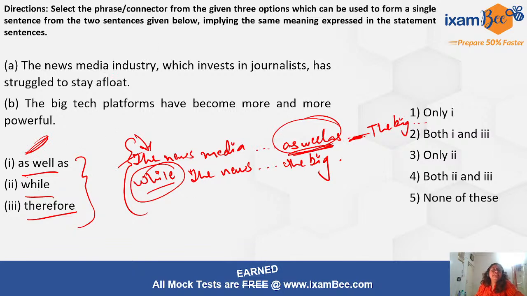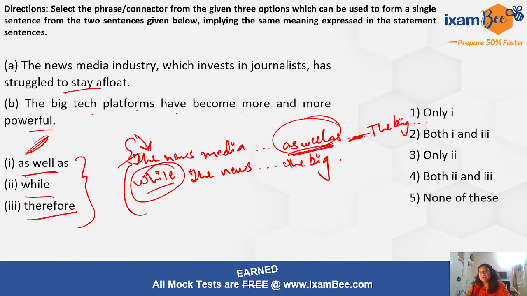So this one says the news media industry which invests in journalists has struggled to stay afloat. The big tech platforms have become more and more powerful. Okay, so how will you solve connector based questions? Now those who don't know what connectors are, firstly understand that you have to read the sentences to know what the relation between these two sentences is.